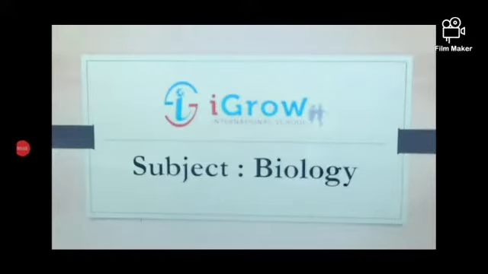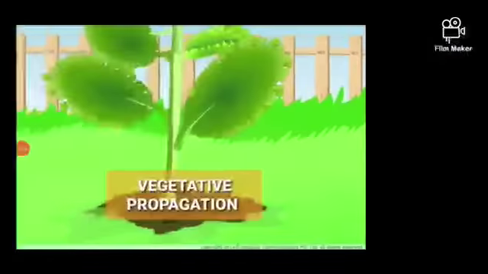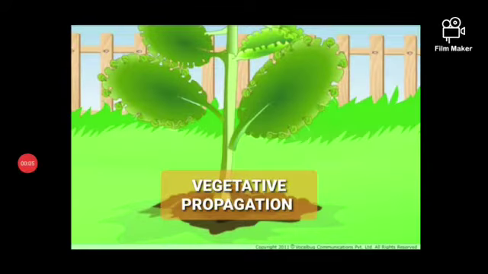Students, today let us discuss vegetative propagation. What is vegetative propagation? If the propagation takes place through vegetative parts of the plant like roots, stem and leaves, it is called vegetative propagation. Students, according to our 10th class syllabus, we are going to discuss natural vegetative propagation.